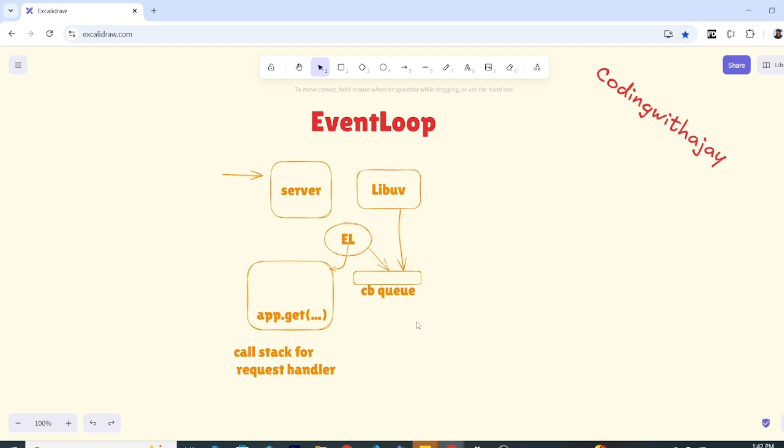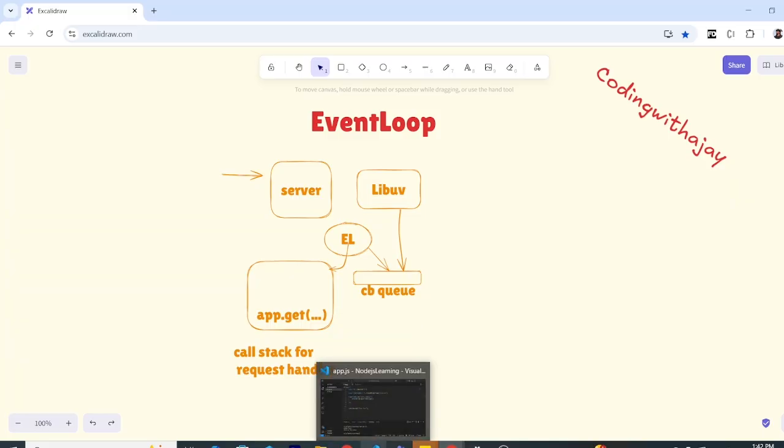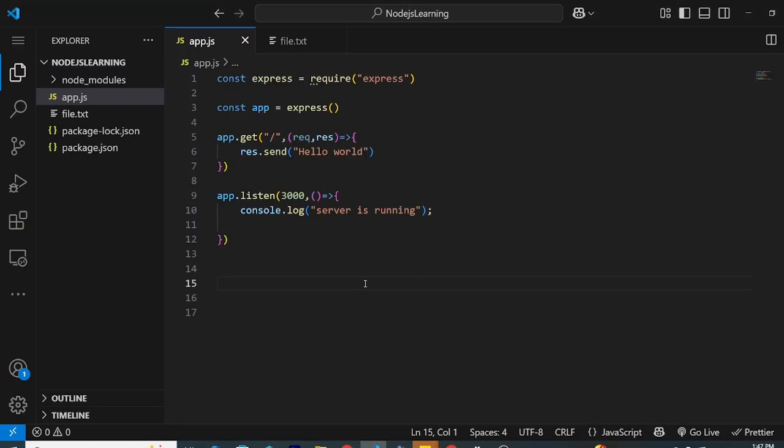If there is any JavaScript code, it will be run pretty quickly, by the way, on the main thread. But if there are any tasks that are asynchronous, let me show you with an example what I mean by that. Okay, this is a basic example that I created.